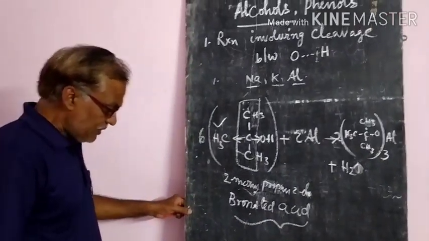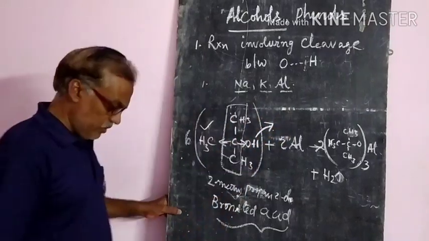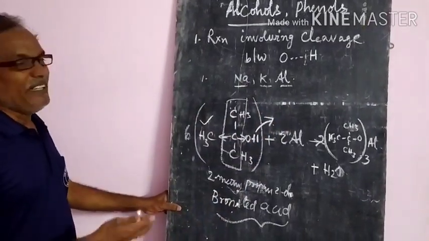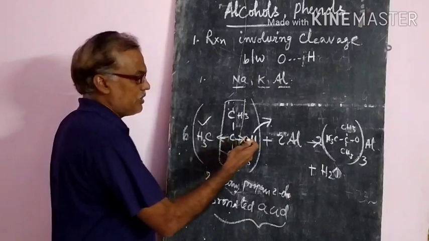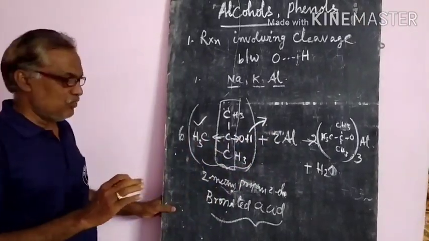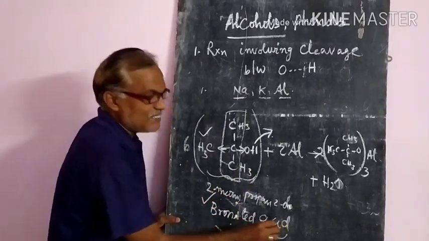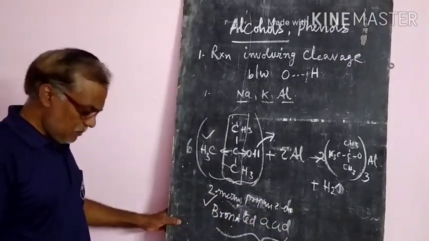That means they are donating the proton to the bases. That's why they are acting like acids. So we can say that alcohols and phenols are also Bronsted acids. This is the important one.